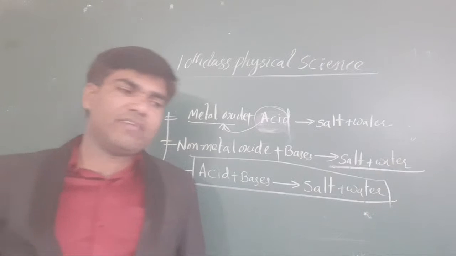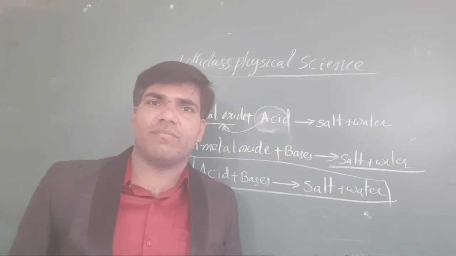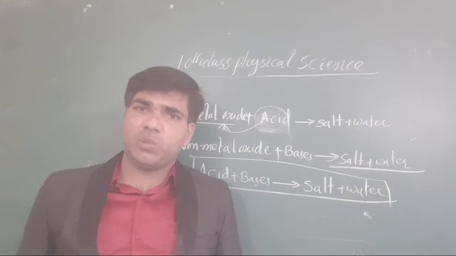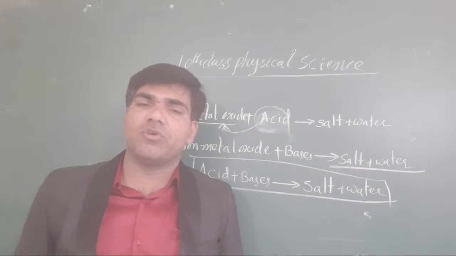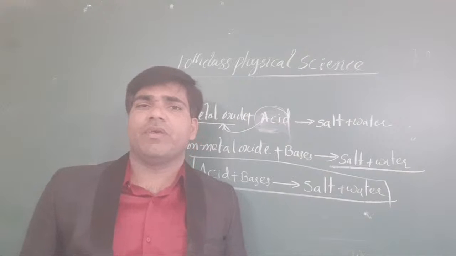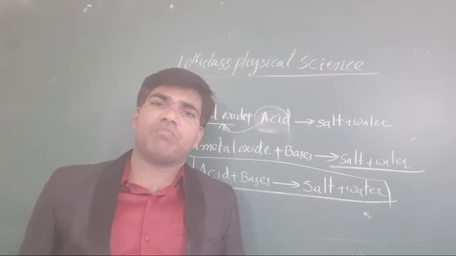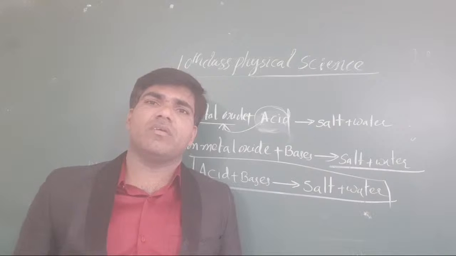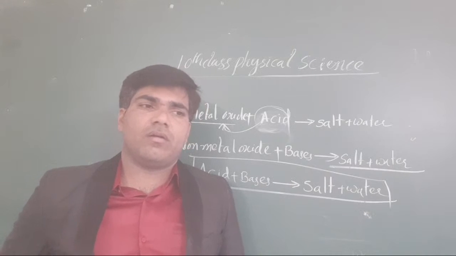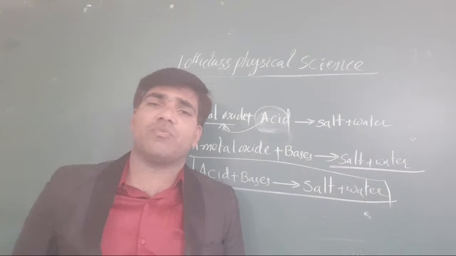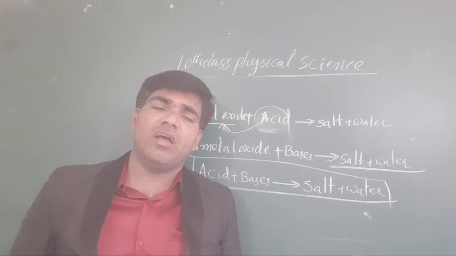Yeah, about the strong acids and strong bases we will discuss later. There are different types of indicators. In our laboratory we mainly use three indicators. One is litmus paper, another is phenolphthalein solution, and another one is methyl orange.